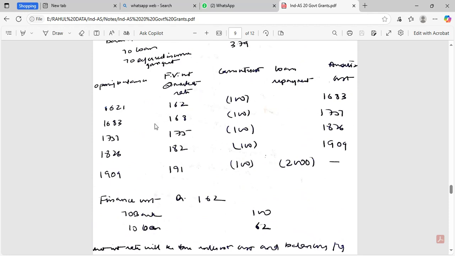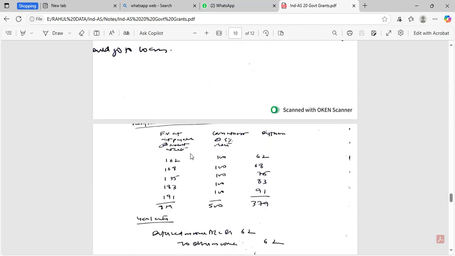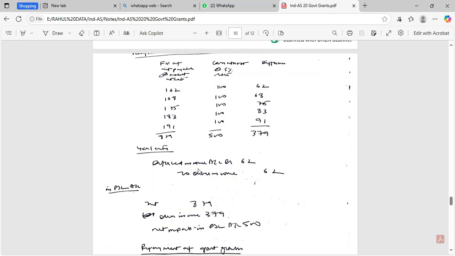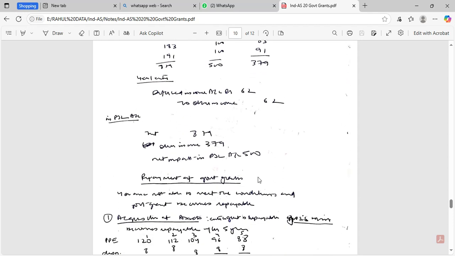In this, the finance cost account debit would be 162, to bank 100, to loan 62. Fair value 162, 100 and 62. Deferred income to other income 62, and 68, 65 in year 2, year 3, year 4 and year 5. So interest cost would be 879, other income would be 379, net impact on P&L would be 500.